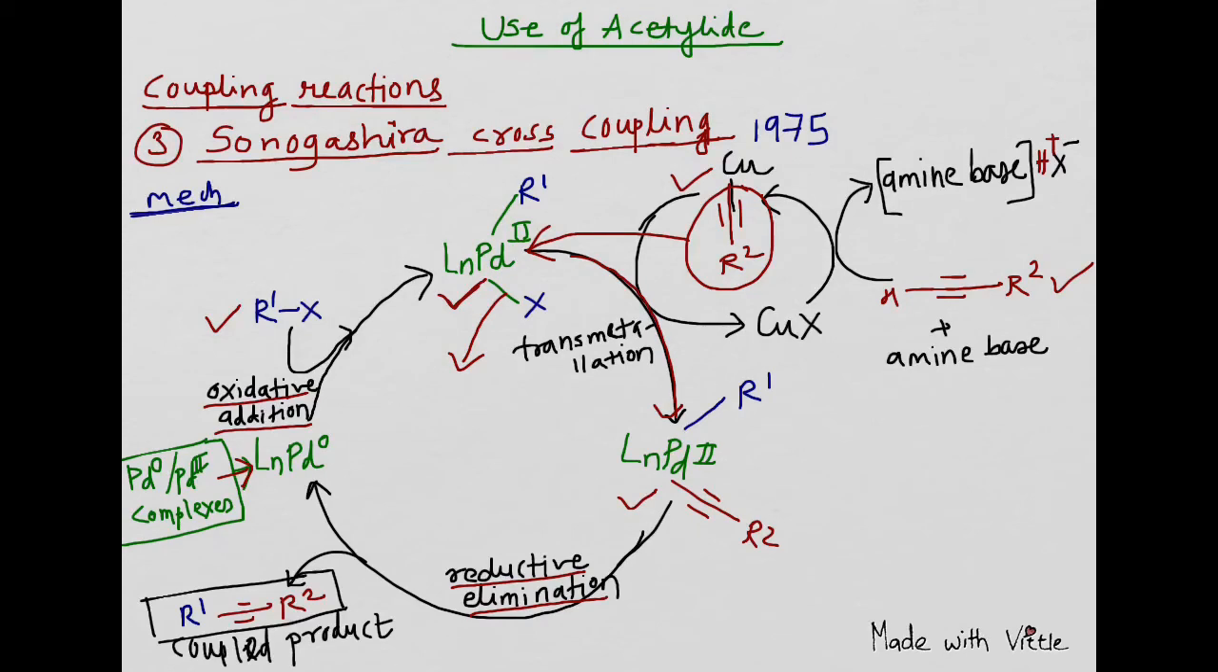Now on this palladium metal we have an aryl R1 and an acetylene part R2. This complex will then undergo reductive elimination, and there is a formation of the coupled product. The coupling takes place on the palladium metal, and the palladium metal will get reduced from oxidation state 2 to oxidation state 0 with the elimination of this coupled product. So that is why it is called reductive elimination.